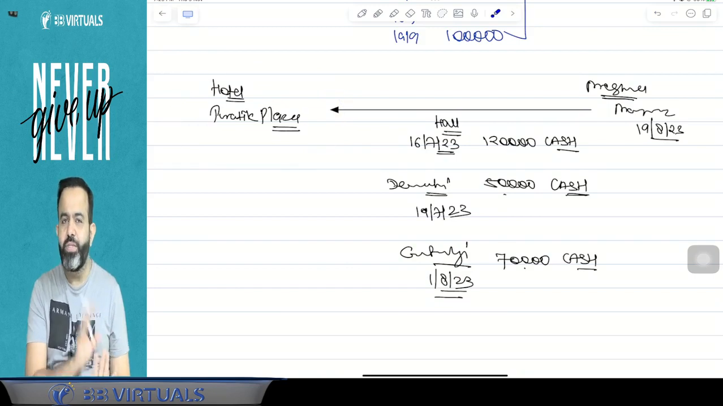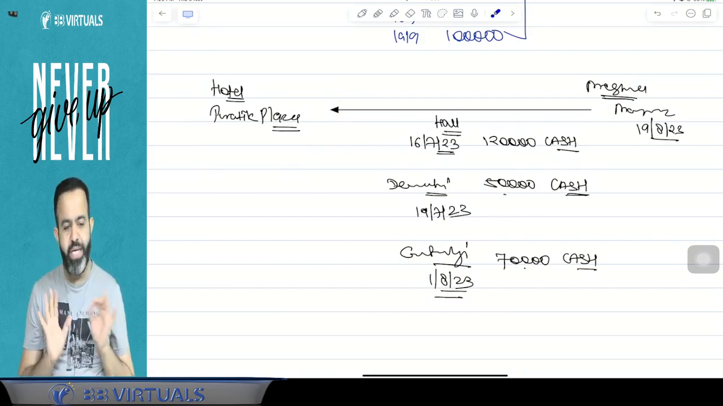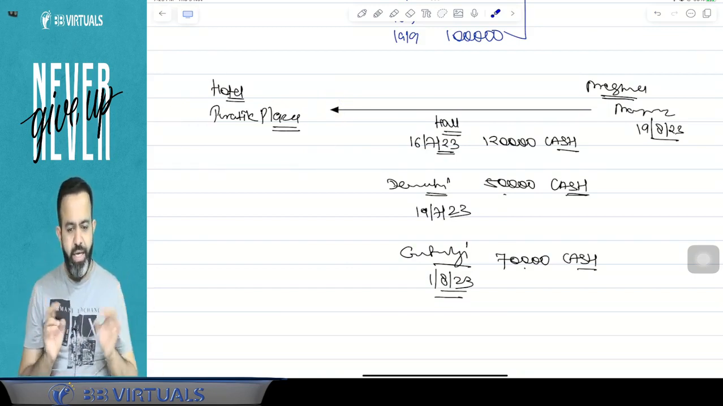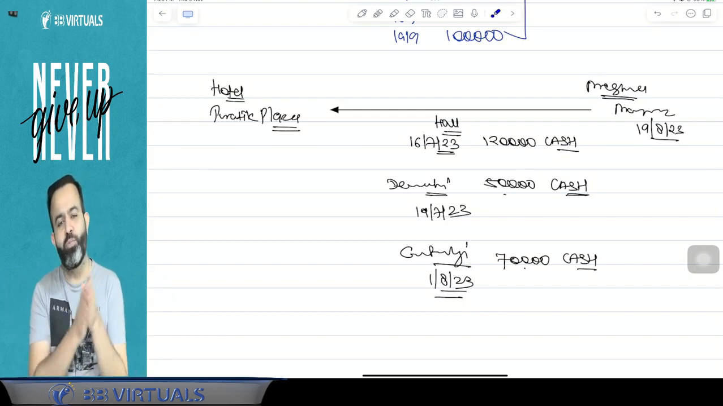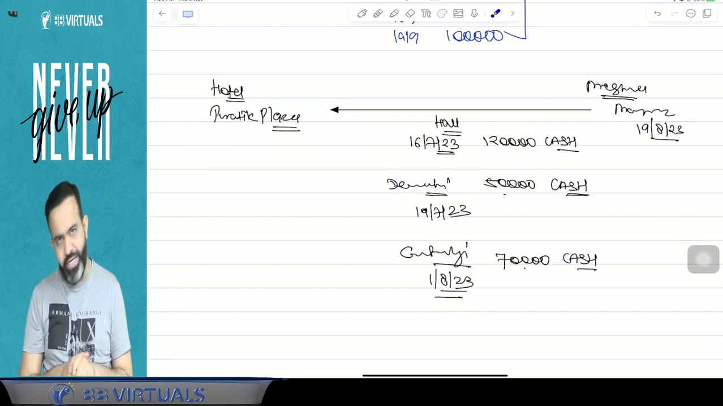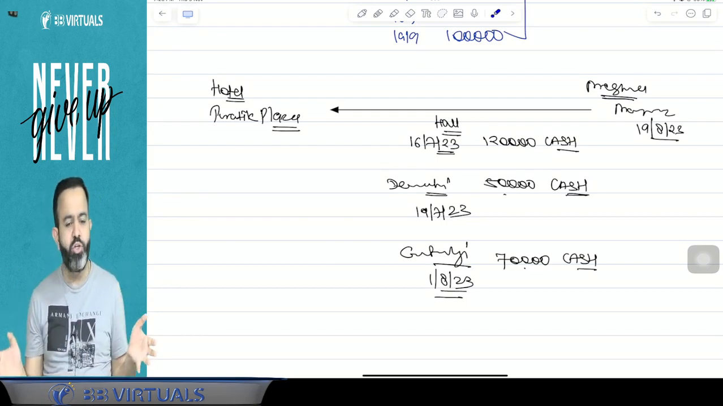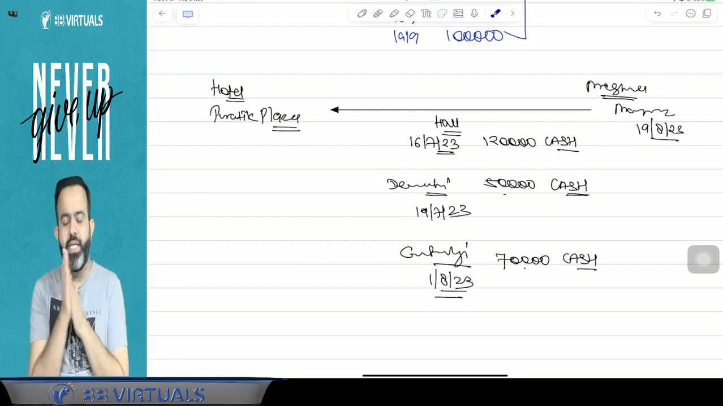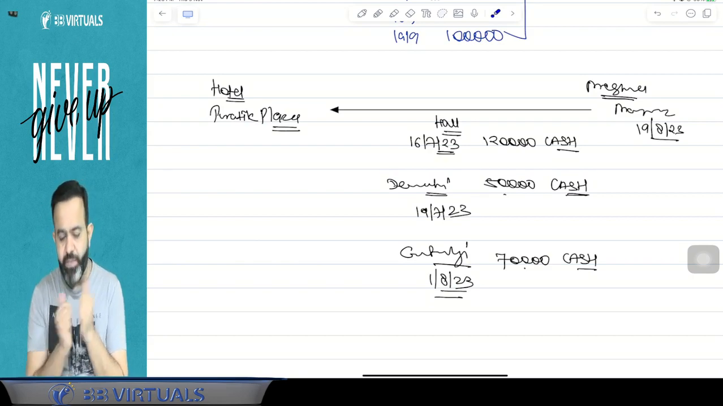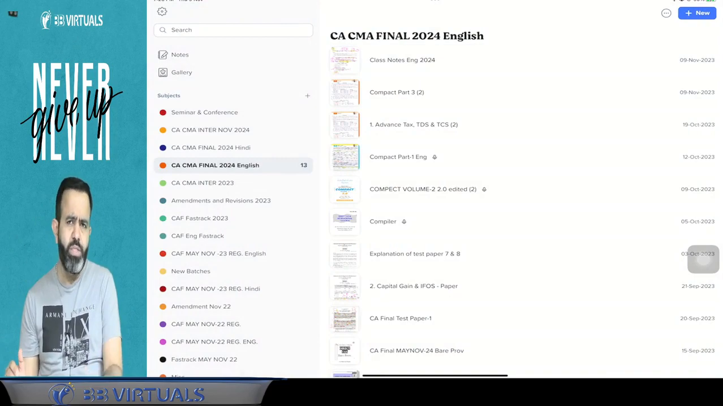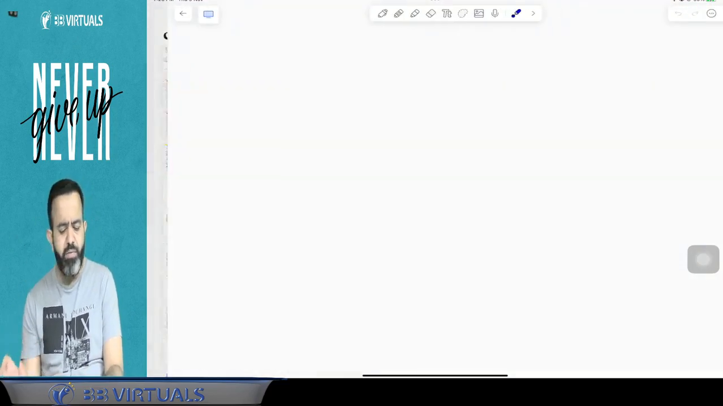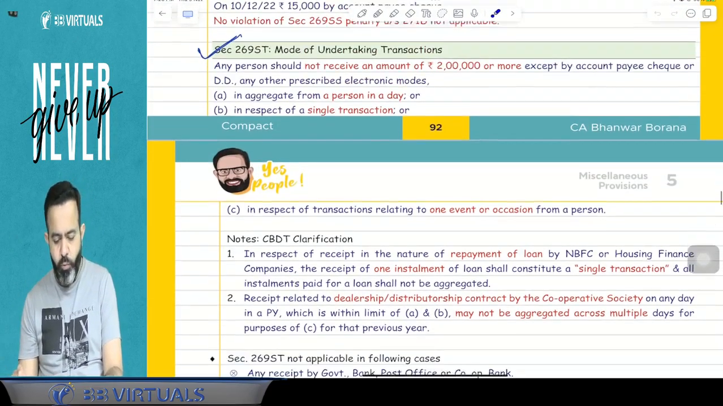So in simple words, in a single day, you cannot accept 2 lakh rupees or more in cash. In relation to a single transaction, you cannot accept 2 lakh rupees or more in cash, or in relation to a single occasion or event, you cannot accept 2 lakh rupees or more in cash. Otherwise, there will be a violation of this section. And if there is a violation of this section, then guys, there will be a 100% penalty. But if there is a sufficient reason, if due to some genuine reason you have accepted, then this penalty will not be applicable. It will be waived.